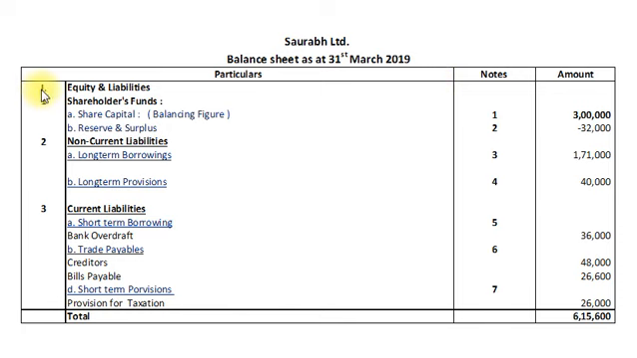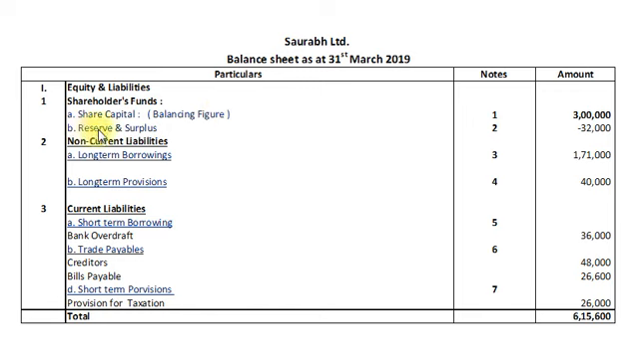So in the balance sheet, our first part is equity and liabilities. In that, our first item is shareholders' fund. In shareholders' fund, our subhead is share capital. Amount is rupees 3 lakh. My dear students, this rupees 3 lakh is nothing but a balancing figure, which will come at the end of the balance sheet, and we will discuss that.